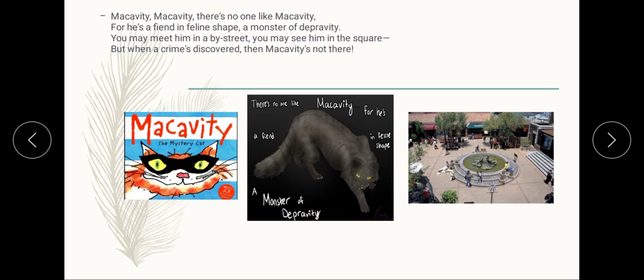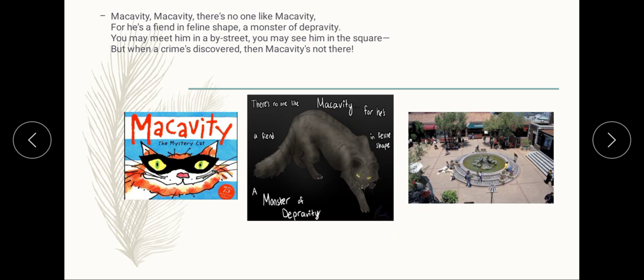Macavity, there's no one like Macavity, for he is a fiend in a feline shape, a monster of depravity. You may meet him in a by street, you may see him in the square, but when crime's discovered, then Macavity is not there.